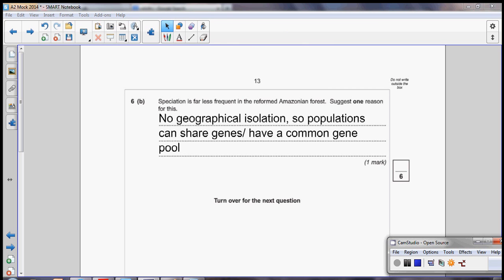This is one answer you could give. You could also have tried to explain that in the reformed Amazonian forest there was no difference in terms of the environmental conditions leading to different adaptations being favoured in different regions. But I prefer this explanation because I think this is more biologically correct.